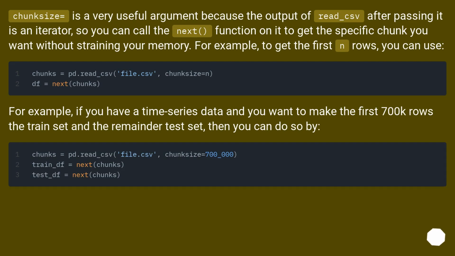chunksize is a very useful argument because the output of read_csv after passing it is an iterator, so you can call the next function on it to get the specific chunk you want without straining your memory. For example, to get the first n rows you can use. For example, if you have time series data and you want to make the first 700k rows the train set, and the remainder the test set, then you can do so by